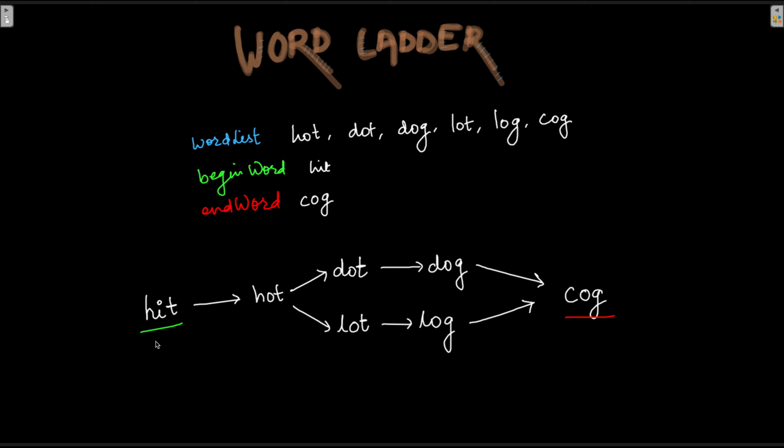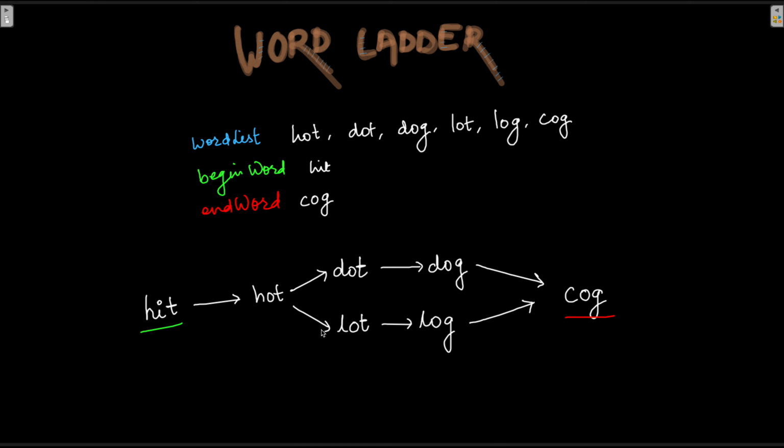What could be the possible transformations? From HIT, we can convert HIT into hot by replacing I with O, and this word comes from the word list. So hot is there, and then from hot we can either go towards dot, or we can go towards lot.